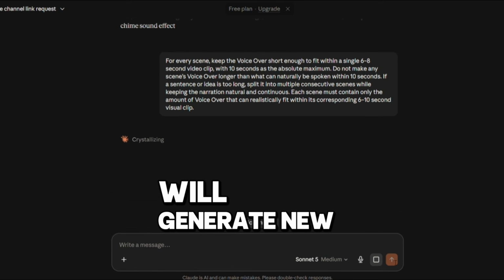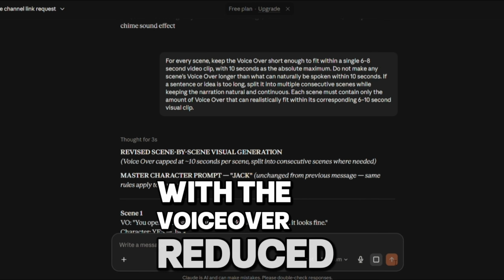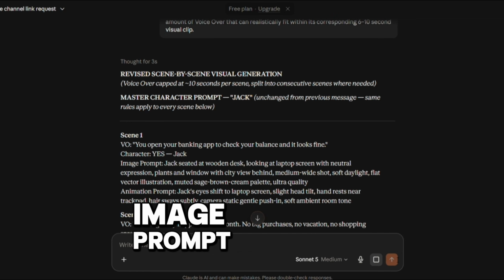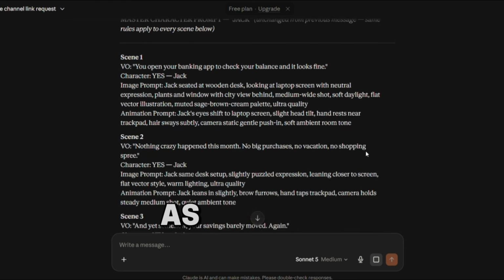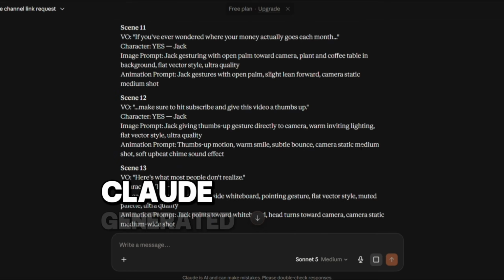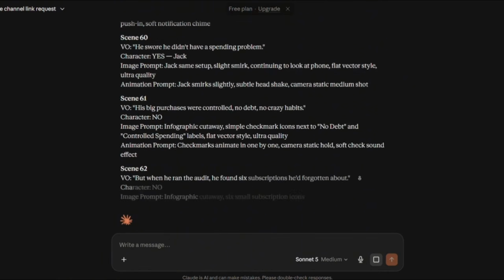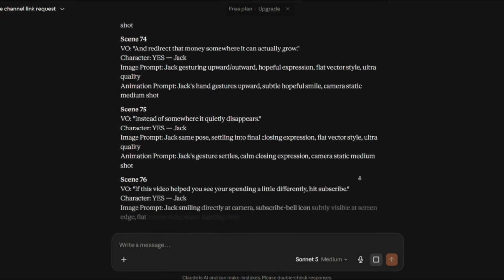Claude will generate new image prompts, with the voiceover reduced to a short single line. You'll also get the image prompt and video animation prompt. As you can see, this time, Claude generated roughly 2 to 3 times more scenes than before. We now have a total of 77 scenes.